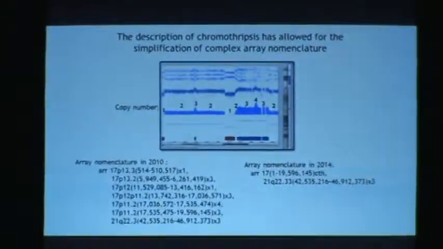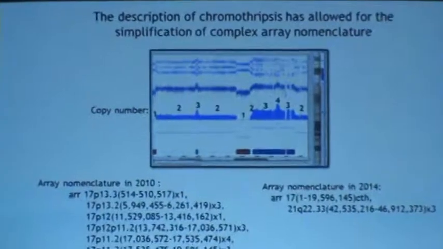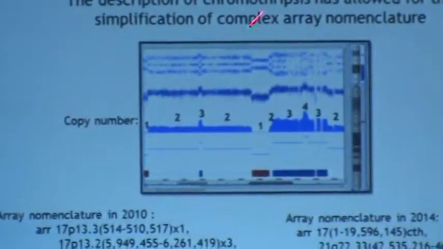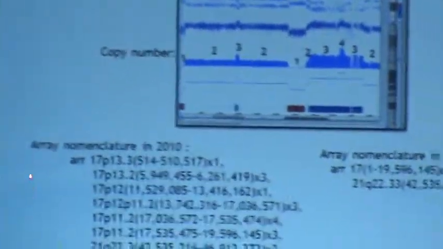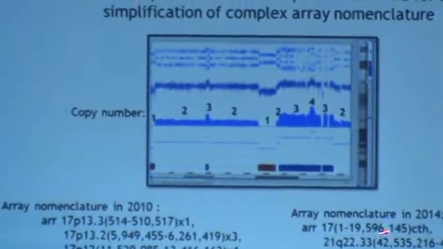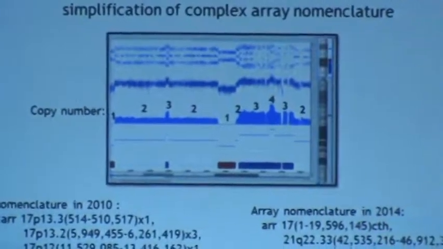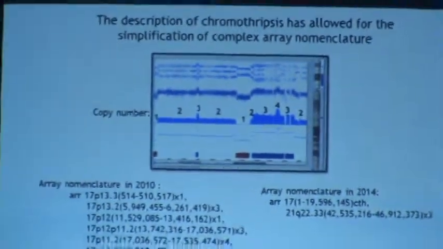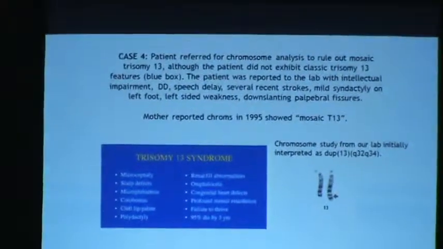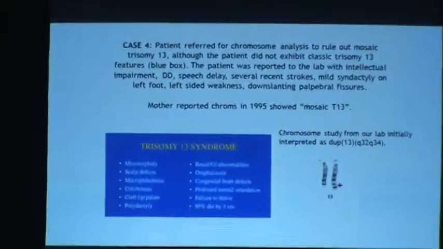So luckily, chromothripsis has allowed us to simplify our array nomenclature. Instead of using this long way of writing these rearrangements, we now can use the shortened way with CTH designated as chromothripsis. So my last patient was referred for chromosome analysis to rule out a possible mosaic trisomy 13.